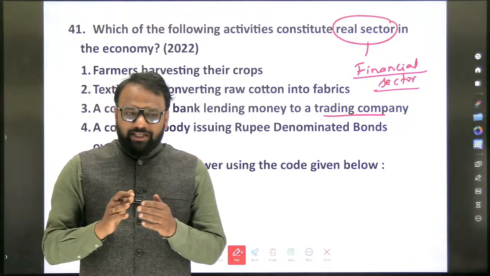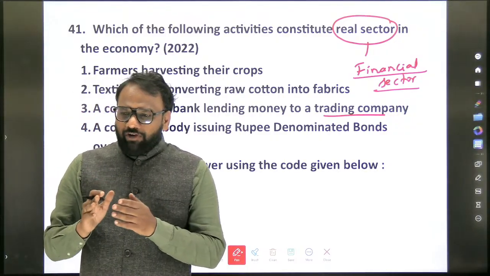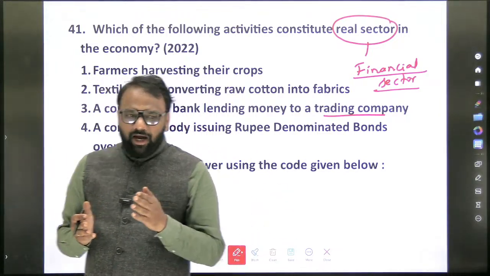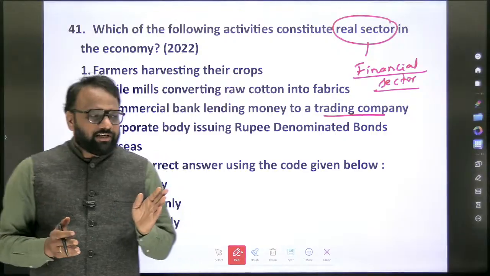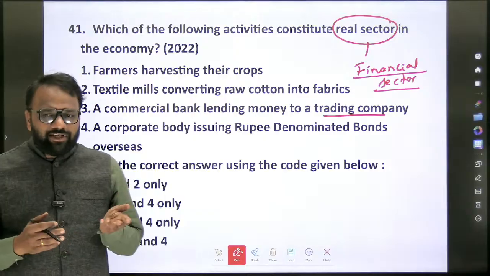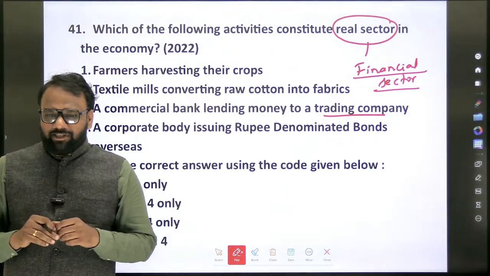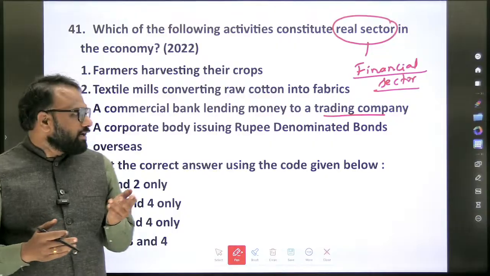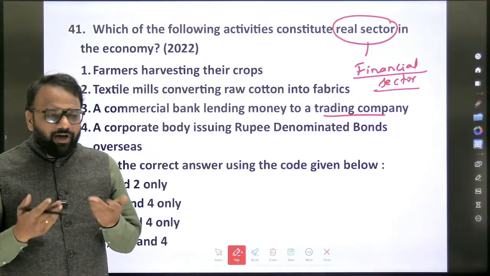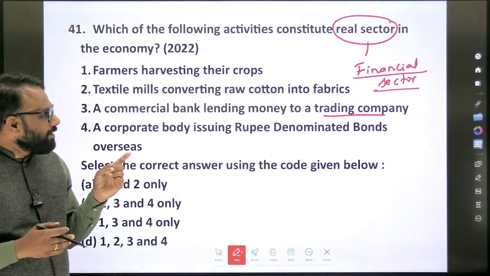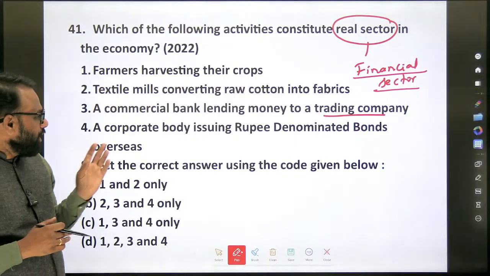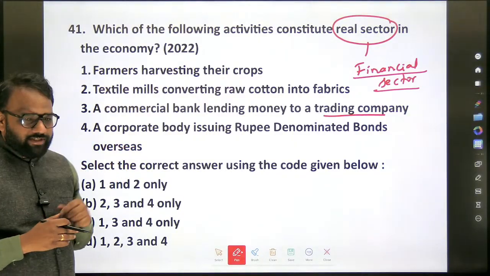Now, we do different kinds of classification. One is primary, secondary and tertiary: agriculture, manufacturing and services. Similarly, another way of classification is real sector and financial sector. If you look at the first statement, farmers harvesting their crops: real operations are taking place, so it is an example of the real sector. Next, textile mills converting raw cotton into fabrics: real sector. A commercial bank lending money to a trading company: financial sector. A corporate body issuing rupee denominated bonds overseas: financial sector.